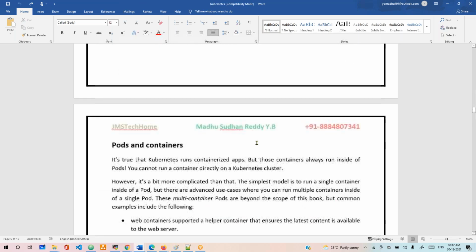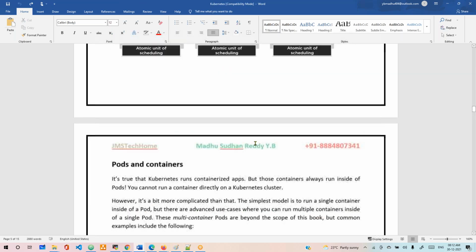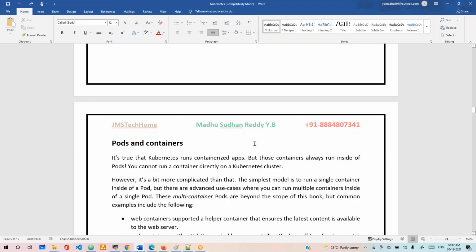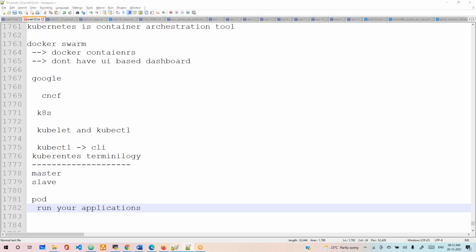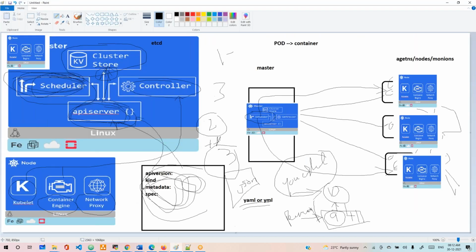This is all about the pods. The pods and containers. What is a pod? Basically, we just discussed what is inside the pod. A pod is called an atomic unit of work, in which we run the application inside the pod.